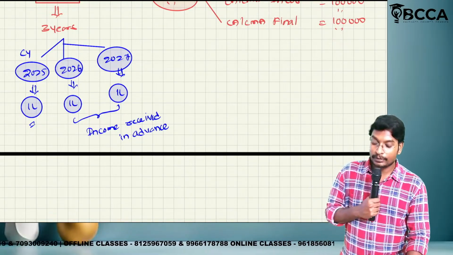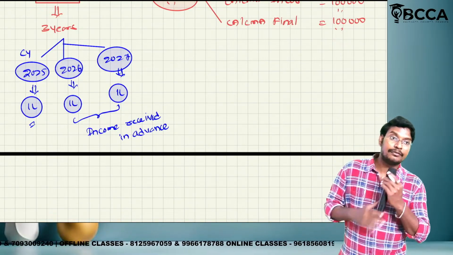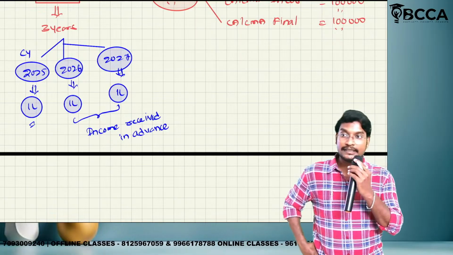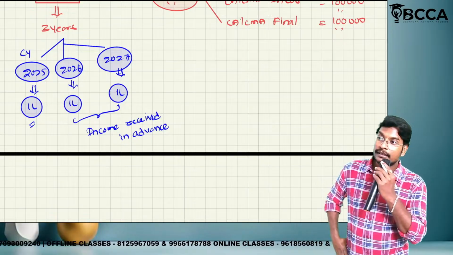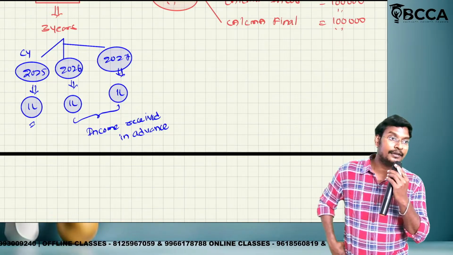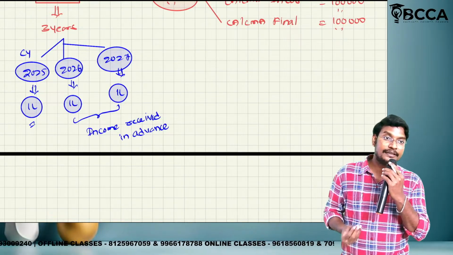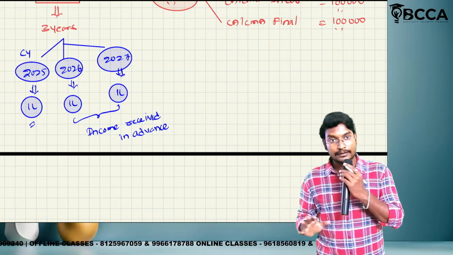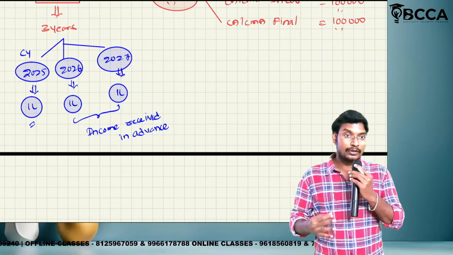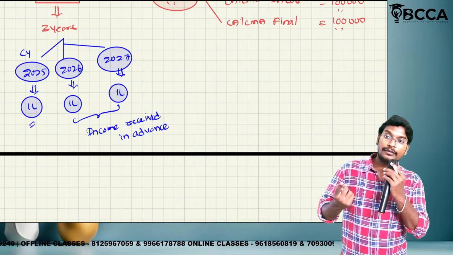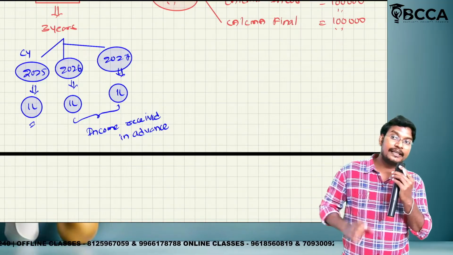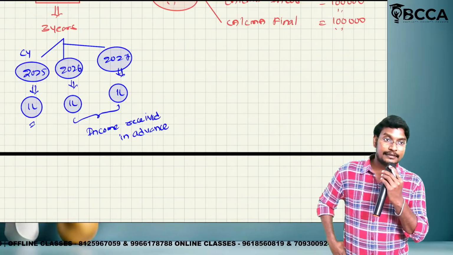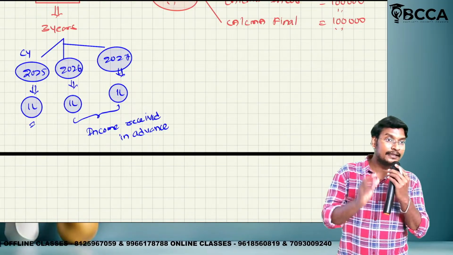This income received in advance can also be called as deferred revenue expenditure. What is the meaning of deferred revenue expenditure? It will be clearly discussed in the capital and revenue transactions. At the time of discussion of asset bifurcation, we divided the asset into how many types? 2 types. Current asset, non-current asset. Non-current asset is also called as fixed asset.